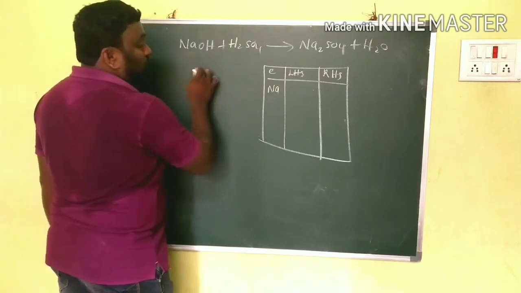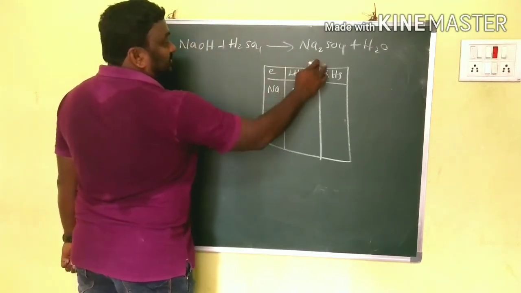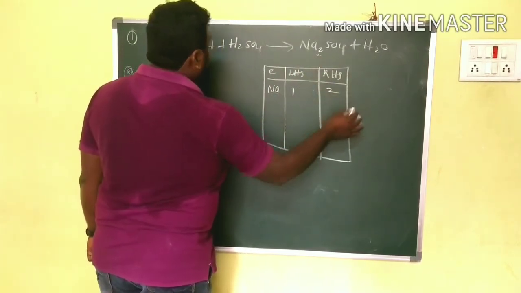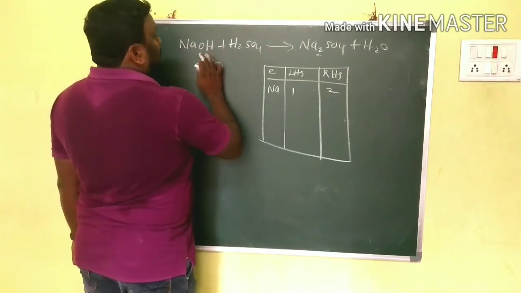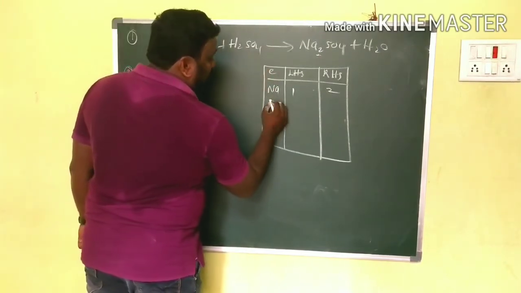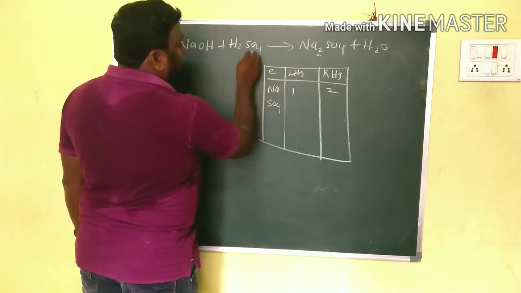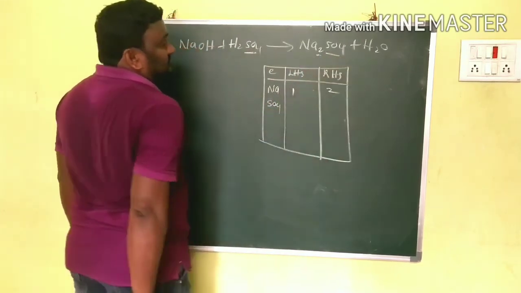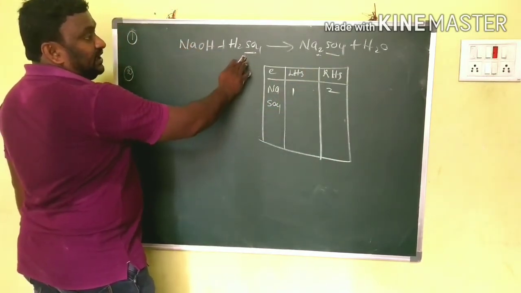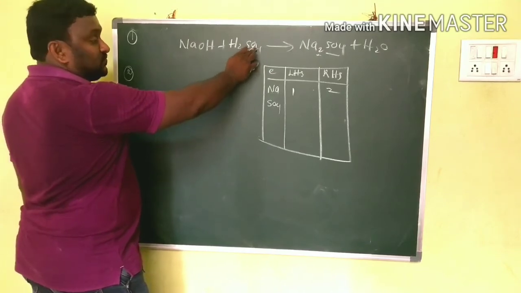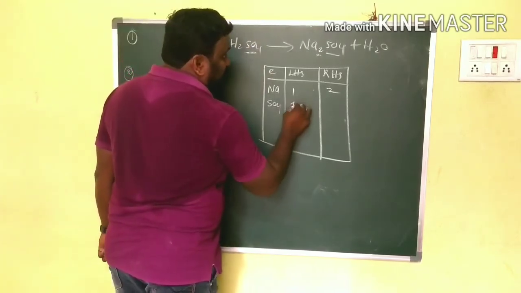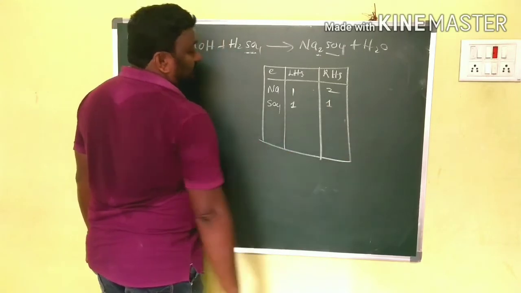How many here? 1. How many here? 2. Next I am going for SO4, sulfate. I am treating it as 1. Clear? Then how many here? SO4, S1 oxygen 4, sulfate. So it is 1 here and 1 here.